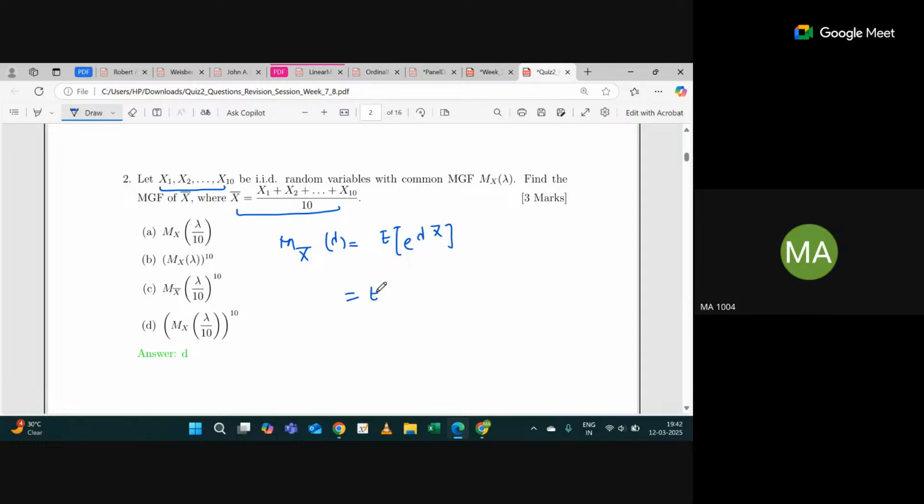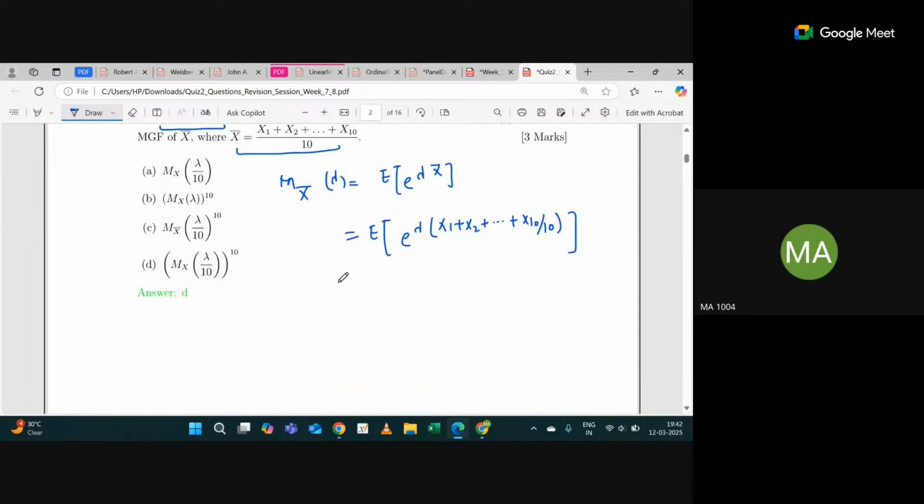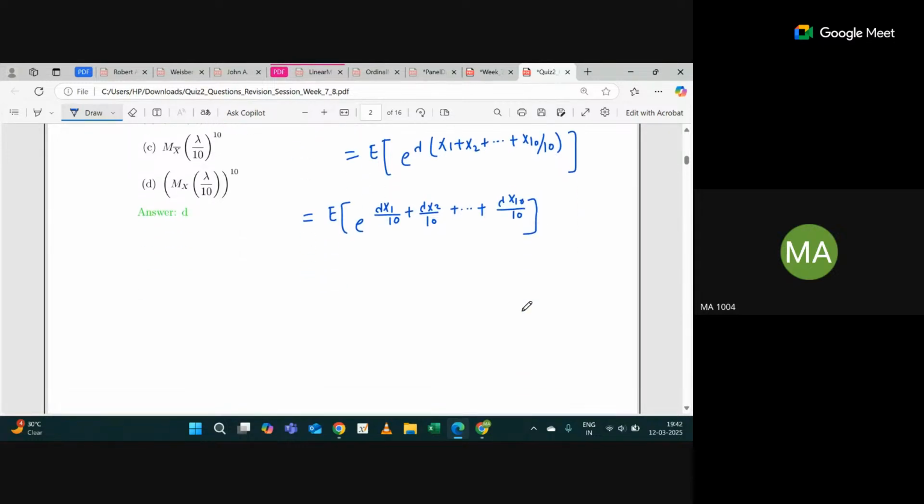Now, what is x bar? It's x1 plus x2 plus and so on plus x10, divided by 10. If this is the case, can I write e raised to power lambda x1 divided by 10 plus lambda x2 divided by 10 plus so on, lambda x10 divided by 10? Any doubt?